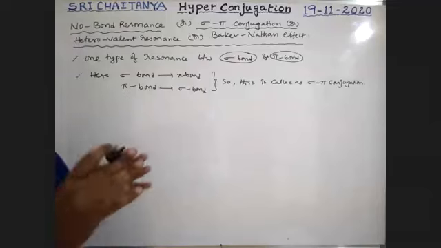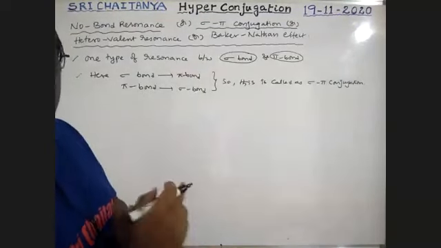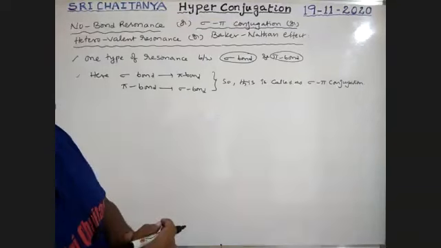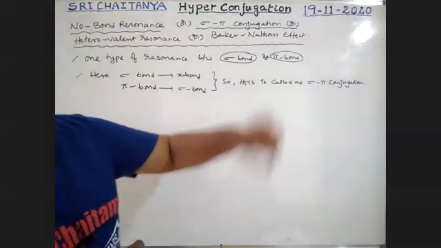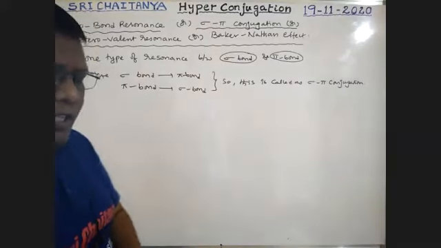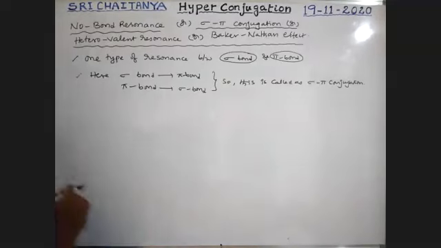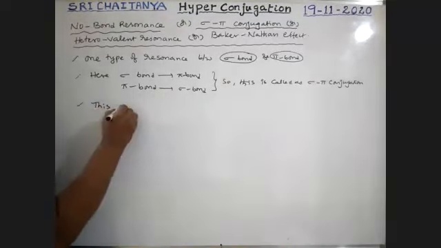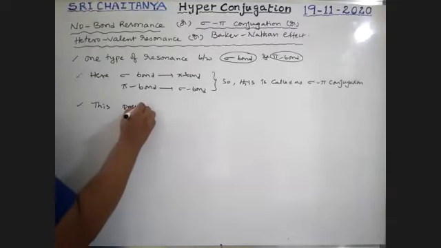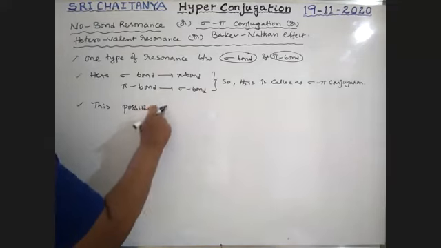Let us explain with an example. Please wait. A type of resonance where a sigma bond and a pi bond are involved in conjugation. Sigma bond changes to pi bond changes to sigma bond, therefore this is called sigma pi conjugation. Okay, sir, where is this concept available? This is possible in which compounds?